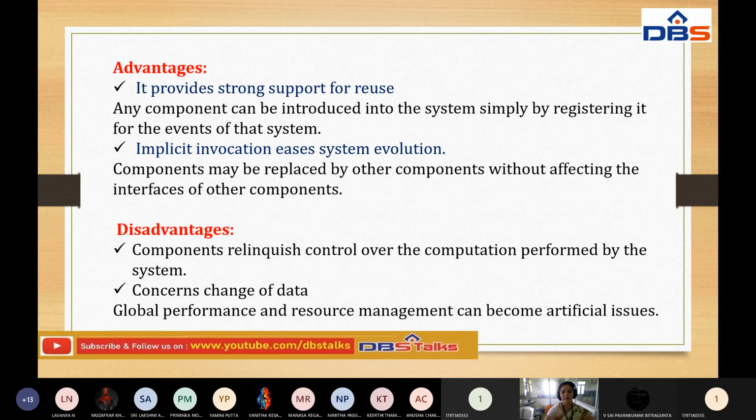Now, every event is controlled by the event manager, so that is performed by the system. Components relinquish control over the computation performed by the system. Then there are concerns about change of data. Sometimes you can change the data. Not everybody has permissions, but it allows changing the data. Global performance and resource management can become artificial issues. These are the disadvantages in this particular style.